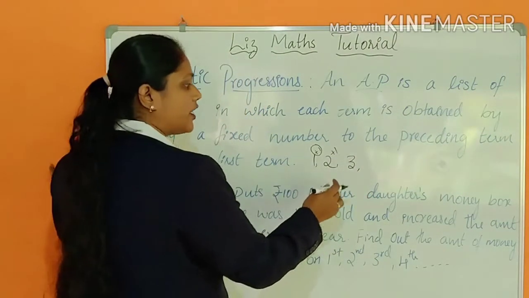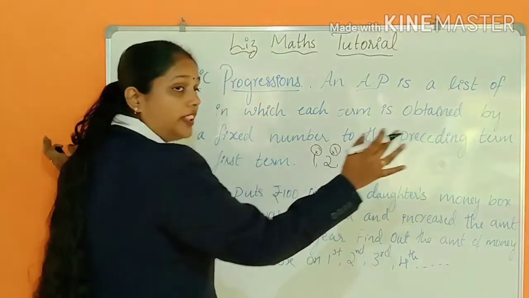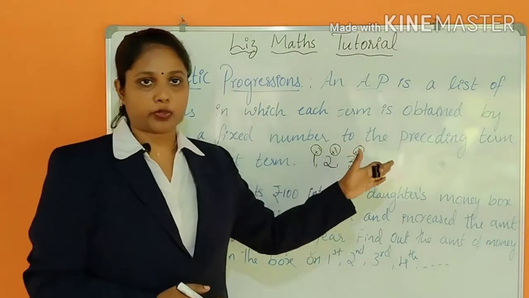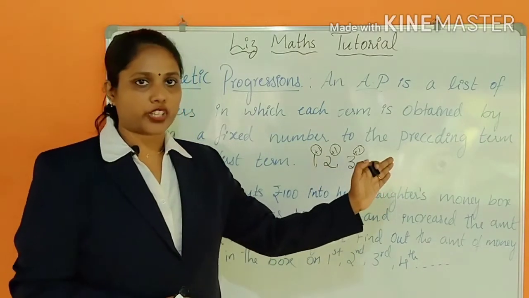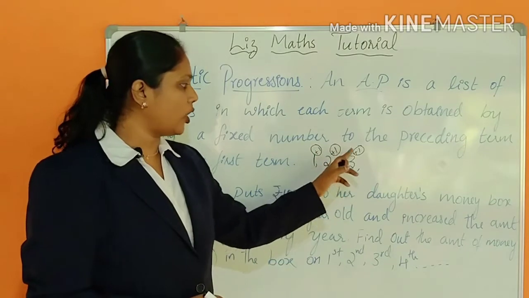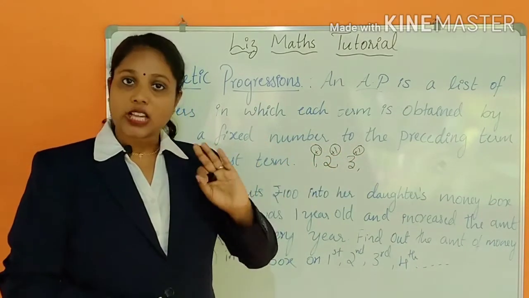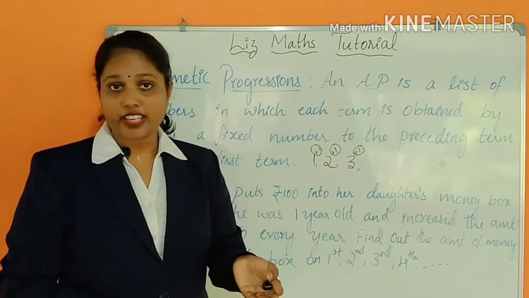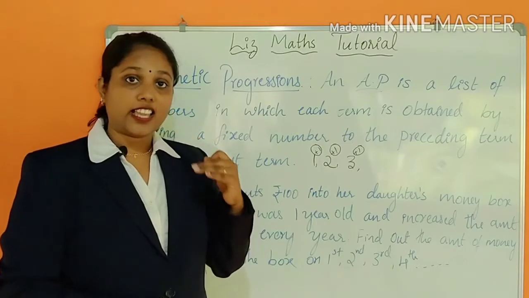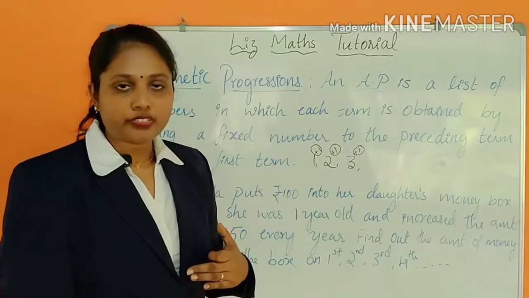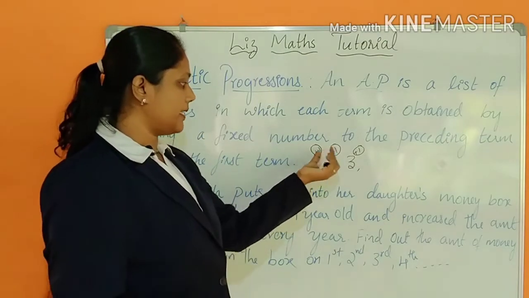Got it? Next, for this also you have to add the fixed number, because this plus 1 is fixed for all the numbers of this arithmetic progression. Got it? Plus 1 is fixed for this arithmetic progression. If you start adding 2, then all you have to add is 2. Got it? Like the previous example, 1000 rupees is increasing every year, isn't it? So you have to add the 1000 rupees each year to get the amount of the salary in the next year, isn't it? So here also the fixed amount you are adding.